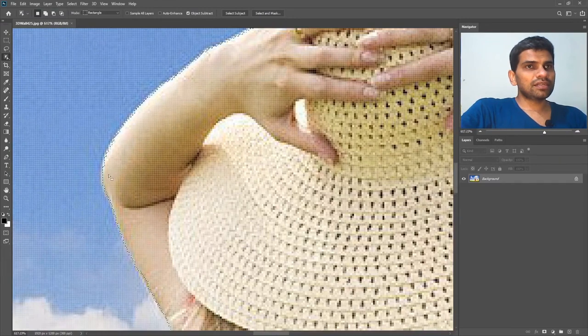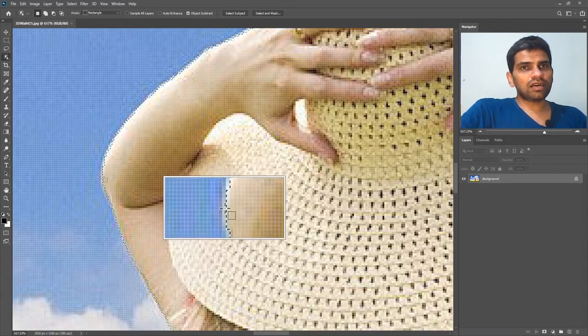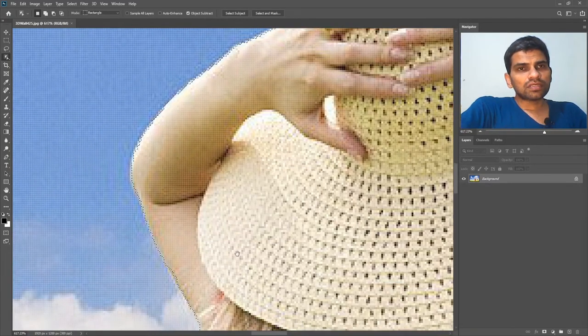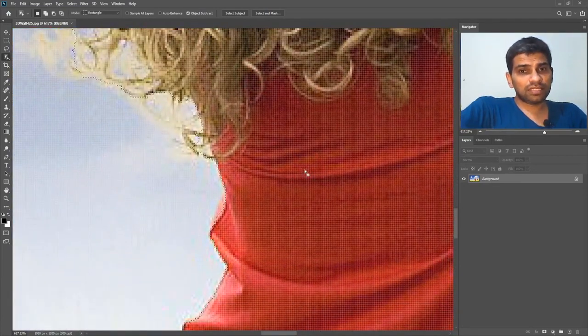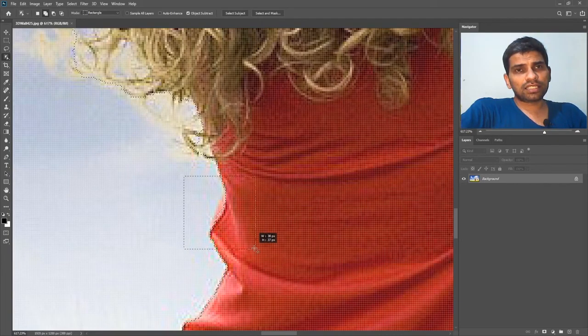So I think here a little bit of pixels are out of the selection. I will pan around the image to see if any pixels need fine-tuning. So I will draw with the Shift key and try creating a rectangle to see if the outer pixels which are not selected are added into the selection. As you can see, it added some pixels but also went over the board. So I will press the Alt key here and try to remove this area.